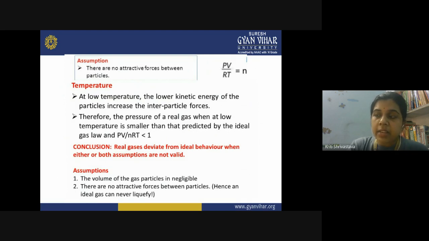ideal gas behavior, but it shows ideal gas behavior when the temperature is high and pressure is low. So this is the condition for a real gas to behave like an ideal gas. You should keep the temperature high and pressure low.